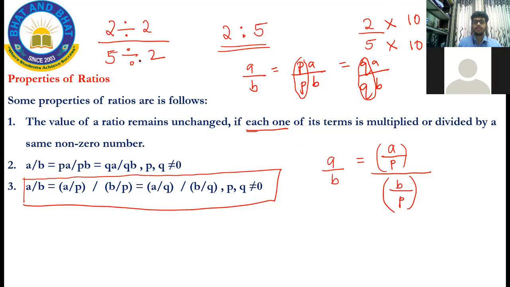So this is equal to 1 divided by 2.5. This is the same ratio as 2:5. So mathematically, if I divide by the same number P, the value of the ratio doesn't change.